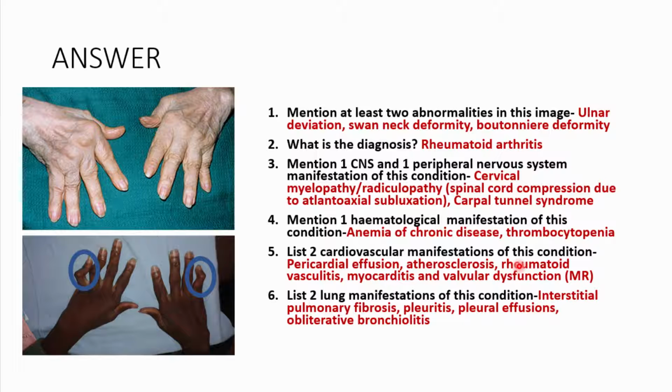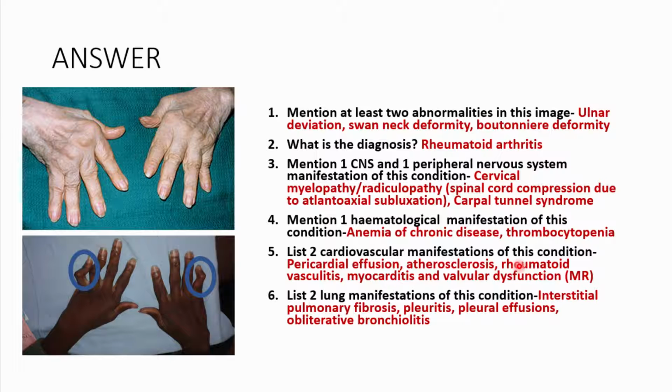So you could just pick any 2 from here. Then list 2 manifestations of this condition: interstitial pulmonary fibrosis, you could have pleurisy, you could have pleural effusions, you could have obliterative bronchiolitis.